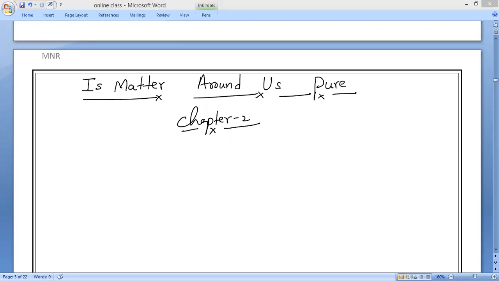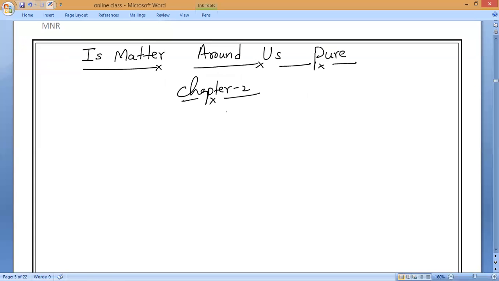What is the matter present in our surroundings, what is the state of them, how to obtain them, and how to convert them? We studied all those physical processes. So what is matter? The matter which always occupies space and has mass, we call it matter. That is what we studied in Chapter 1.